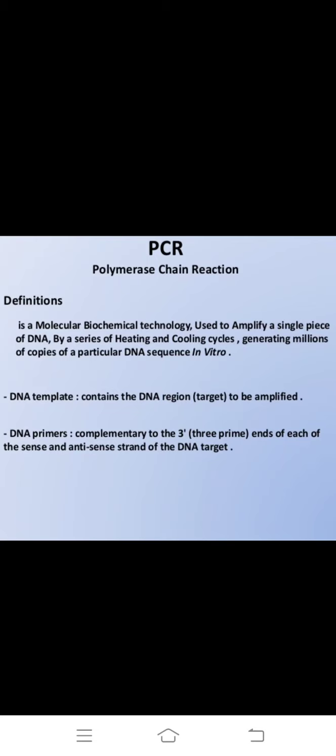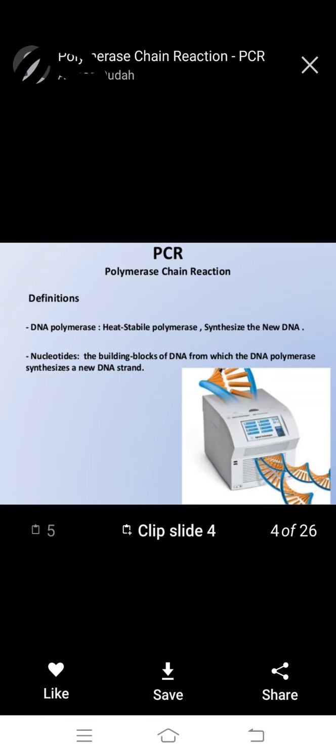Very important: in vitro means in a test tube. You need a DNA template containing the DNA region or target to be amplified, and DNA primers complementary to the 3 prime end of each of the sense and antisense strands of the DNA target.